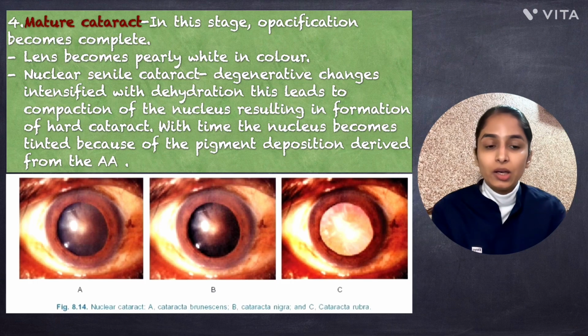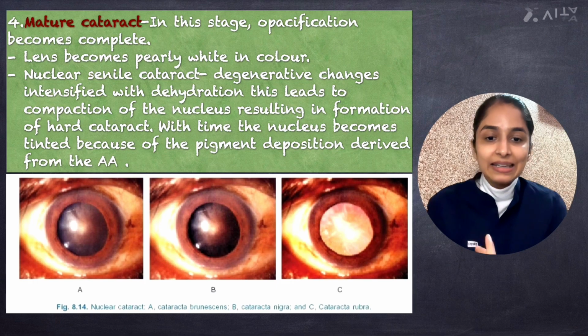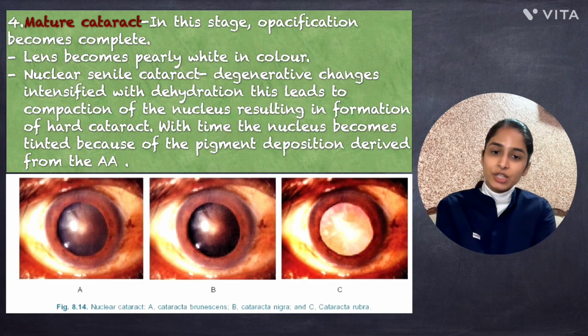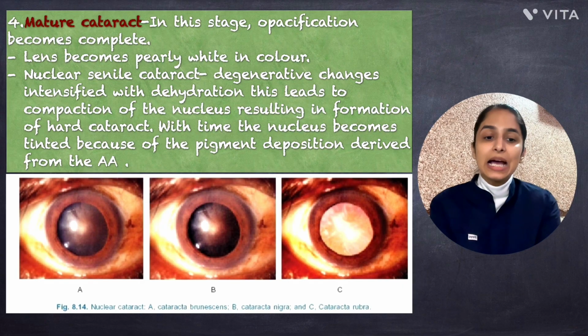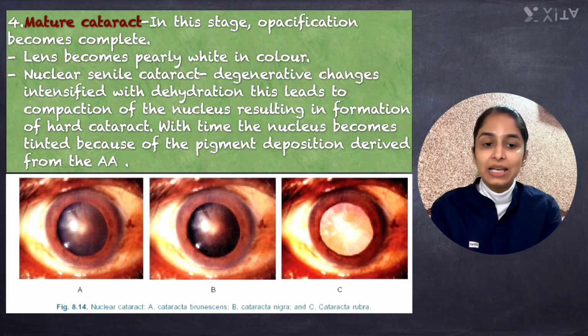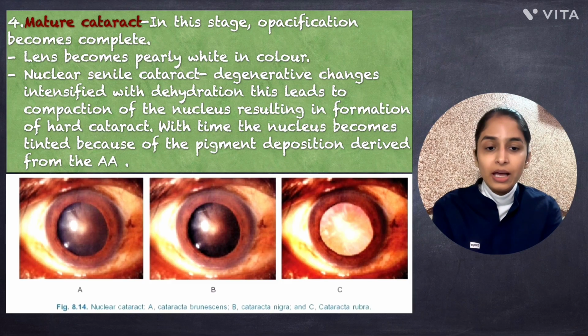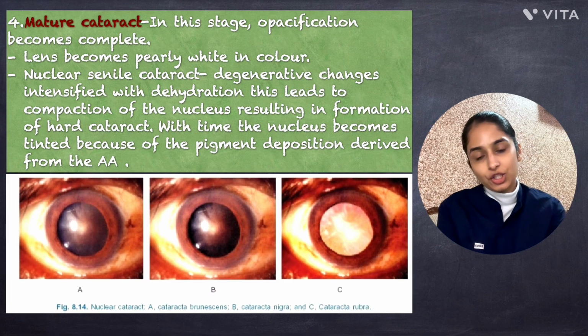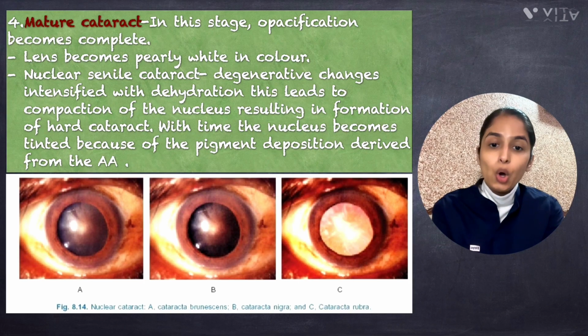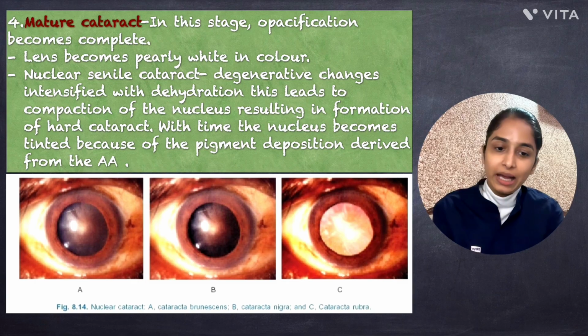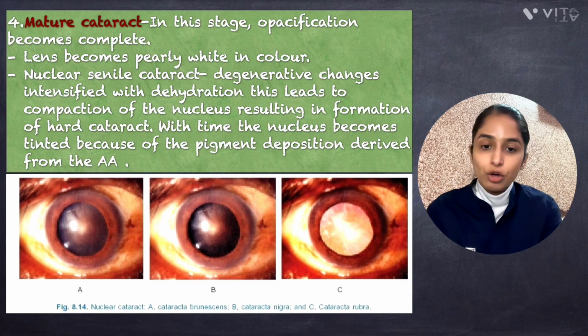And now, coming to mature cataract, at this stage, the process of cataract formation is complete and the entire lens becomes opaque. The lens appears pearly white in color, and because of complete opacification, no fundal glow is visible. Also, the iris shadow is absent, which is a key clinical feature of mature cataract, and the vision often drops to hand movement or even perception of light.